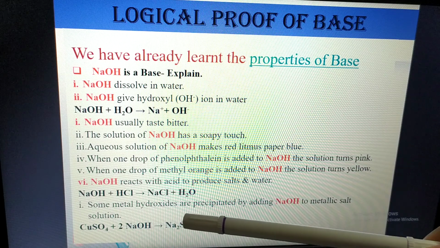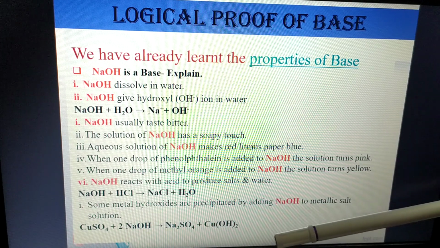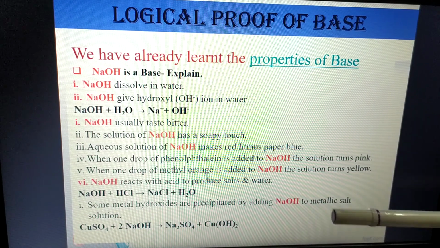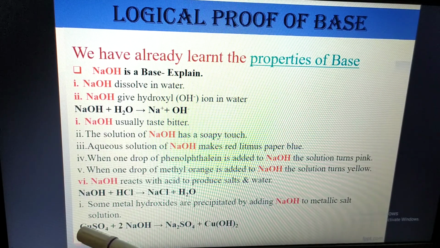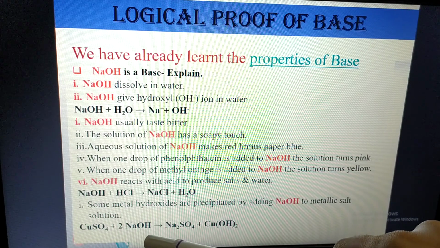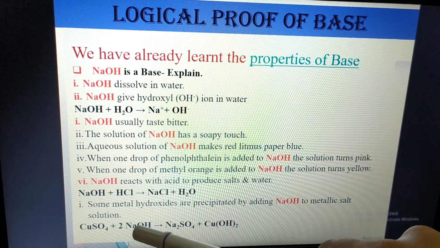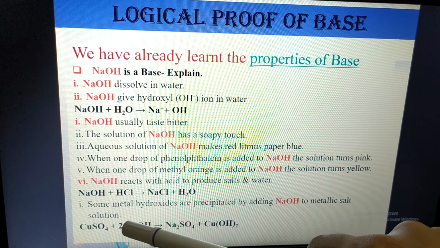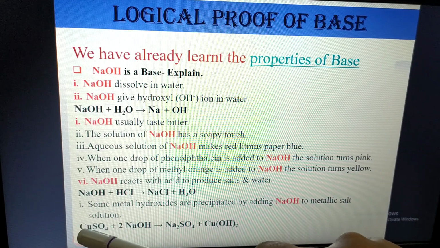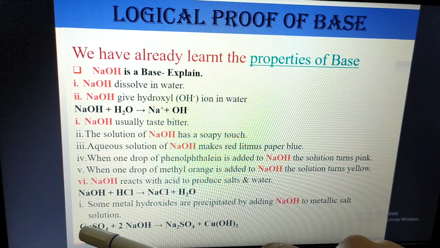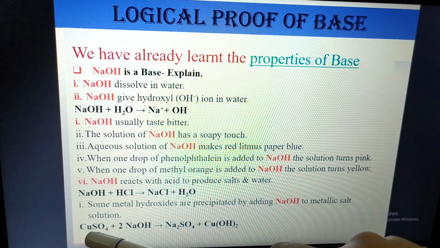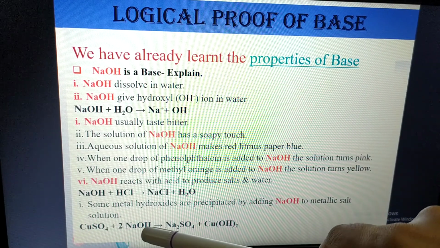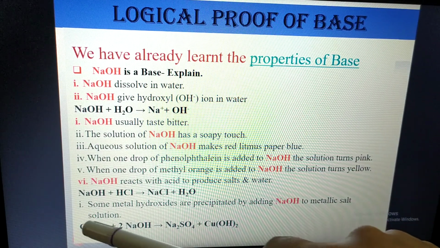Some metal hydroxides are precipitated by adding sodium hydroxide to metallic salt solution. So what is precipitated? You see here copper sulfate and sodium hydroxide. The copper combines with the hydroxide and the sodium combines with the sulfate.